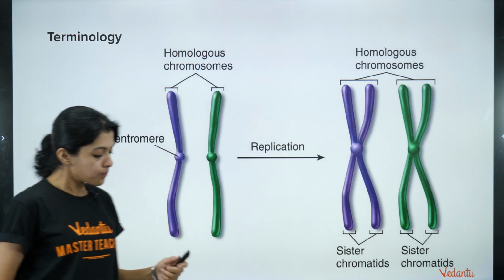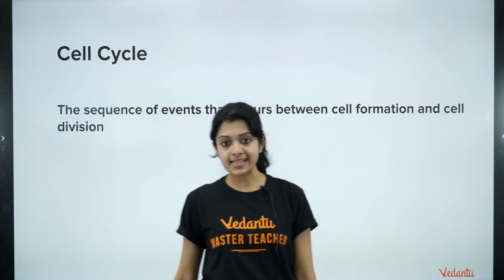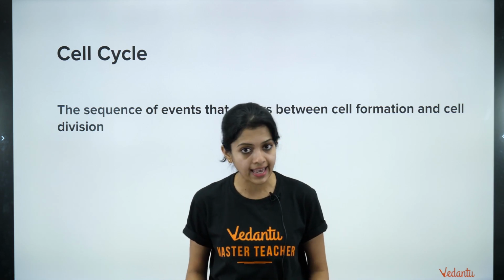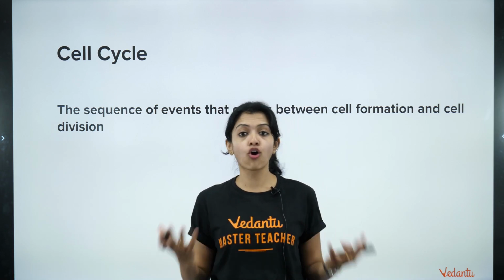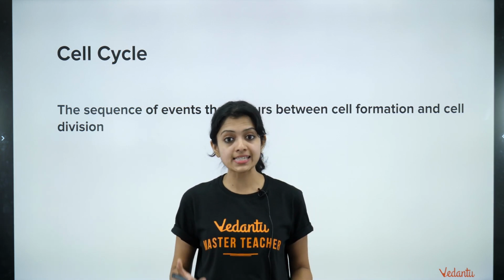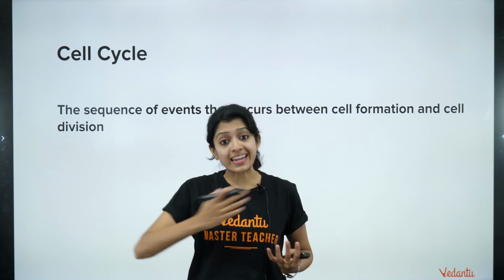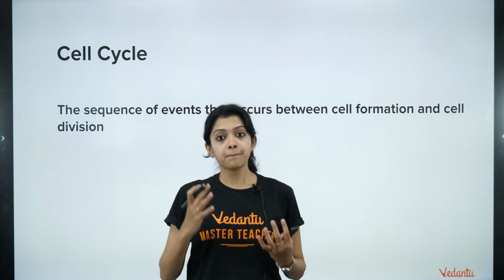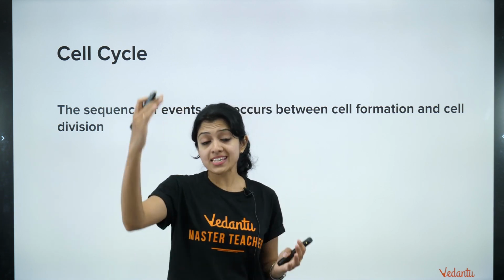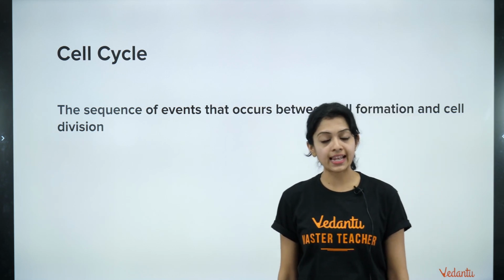All right, moving ahead. Coming to what a cell cycle is. We have spoken about what a newborn cell is, what a cell has. It's got a lot of organelles, and we have also spoken about the importance of cells to divide. So we are talking about the series of events that occur between cell formation and cell division.